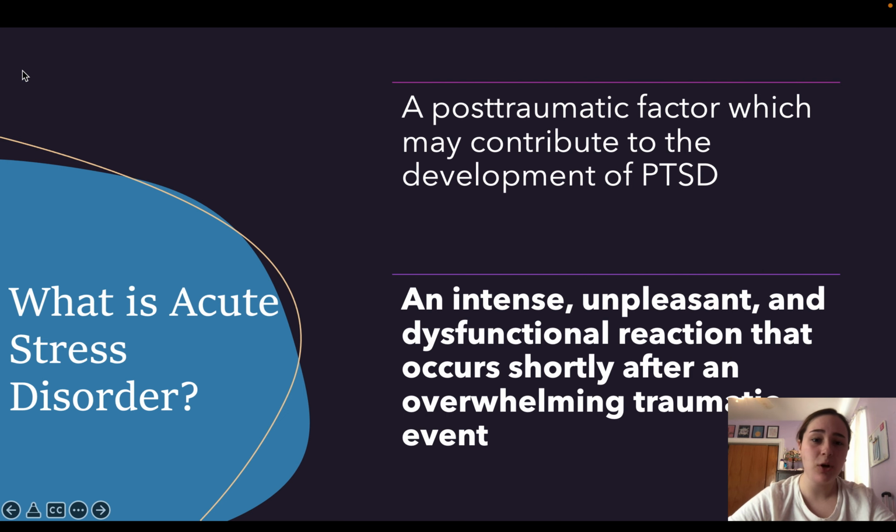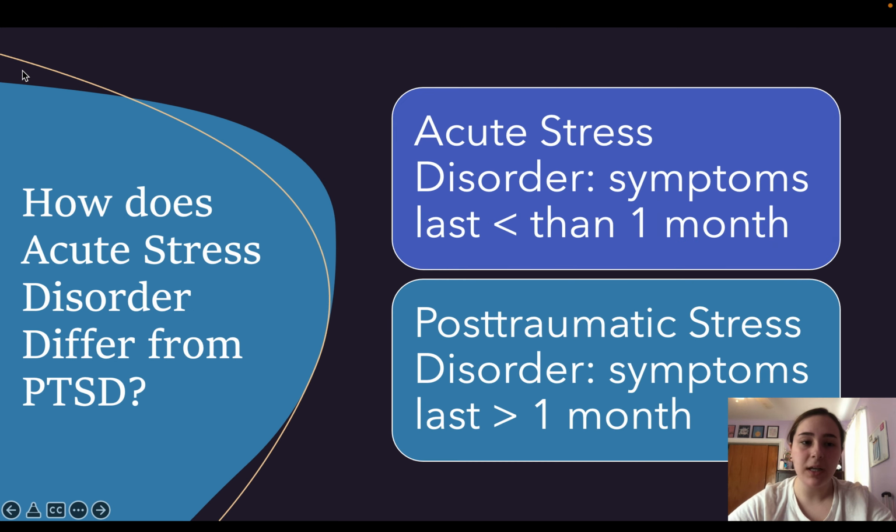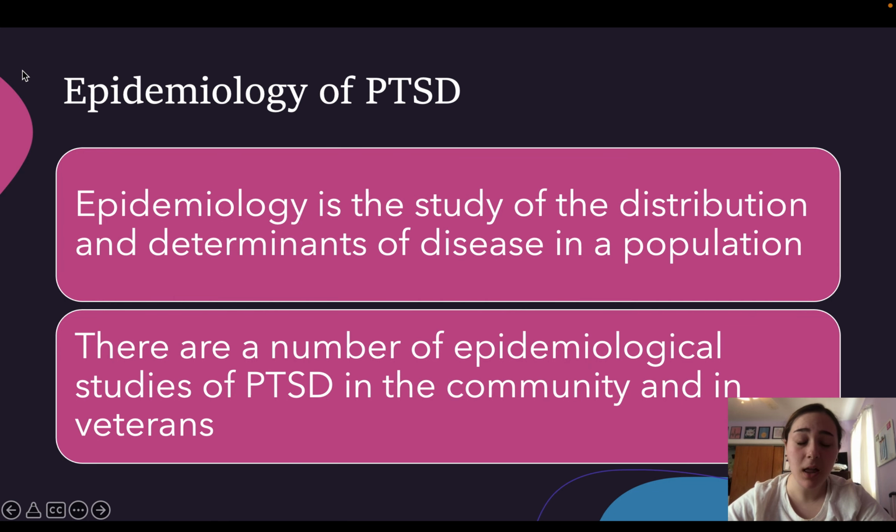As discussed before, it's a post-traumatic factor which contributes to the development of PTSD. It's an intense, unpleasant, and dysfunctional reaction that occurs shortly after an overwhelming traumatic event. Now that we know what acute stress disorder is, how does it differ from PTSD? Well, generally, acute stress disorder symptoms last for less than a month. Meanwhile, for post-traumatic stress disorder, symptoms last for more than a month. Now that we know all this, what is the epidemiology of PTSD?